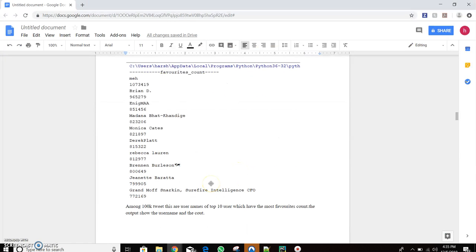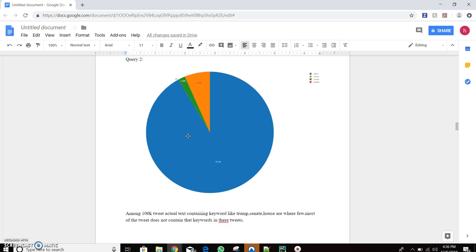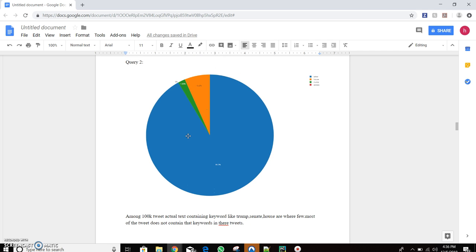The first query is to get the top users which have the most favorite counts. This is the list of top users with the most favorite counts. The second query is to find out different keywords which are used in the tweets of the users. So I have selected other, House, Trump, and Senate. Mostly people are not using the keywords House and Trump.